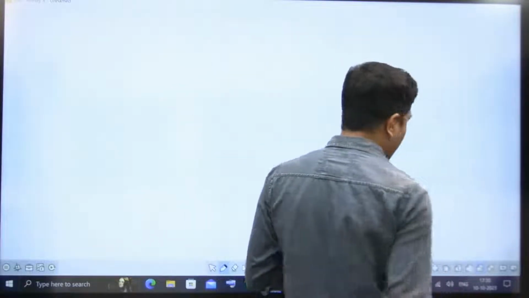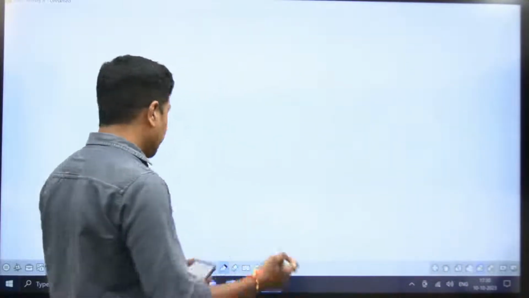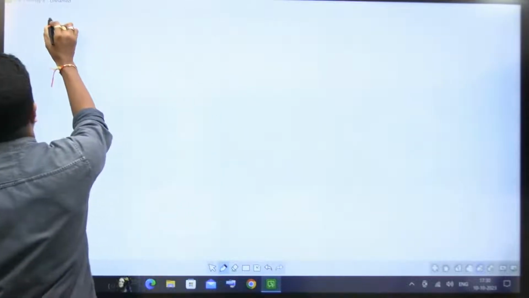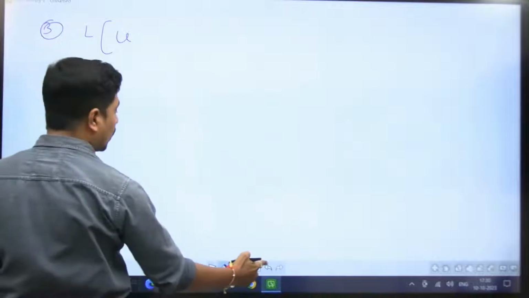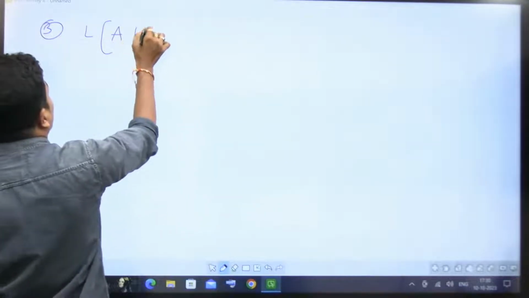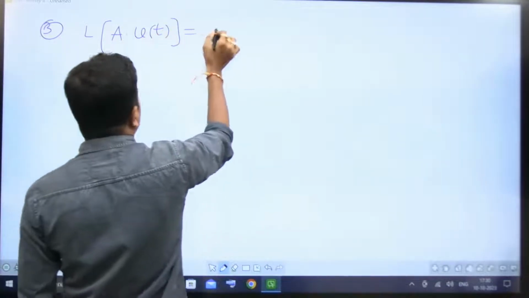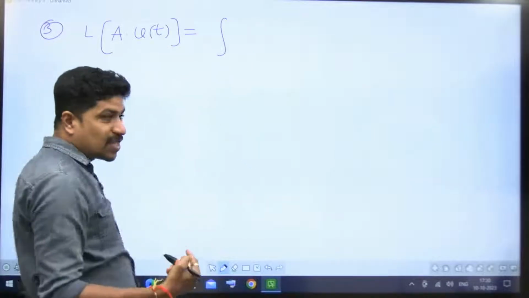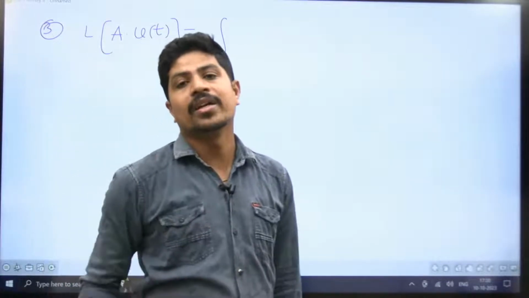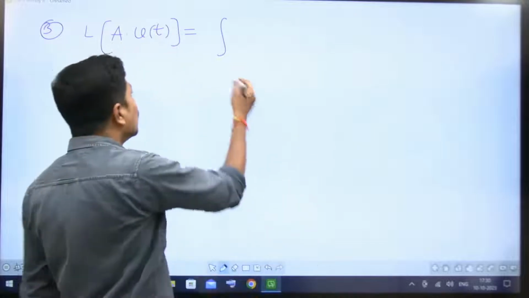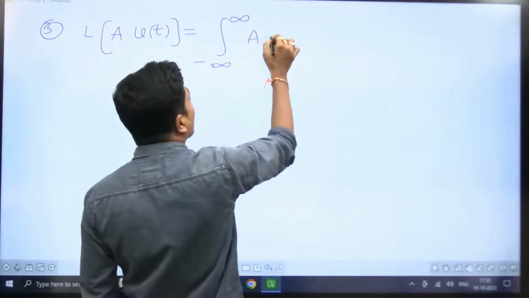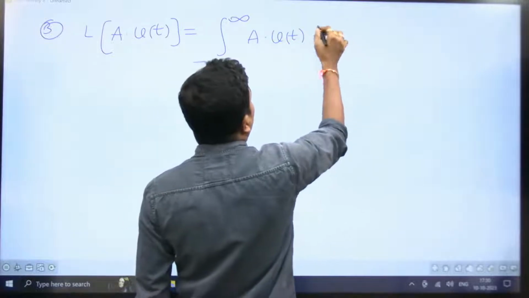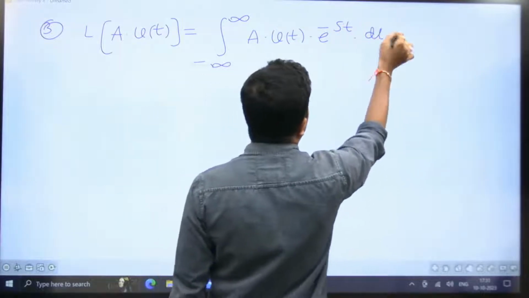Let's see the next thing, that is step signal. Laplace transform of a into u of t. A is the magnitude of the step. U of t is a signal which is existing only from 0 to infinity. It is not existing from minus infinity to plus infinity. Though you take the limits from minus infinity to plus infinity, f of t is a into u of t into e power minus st dt.